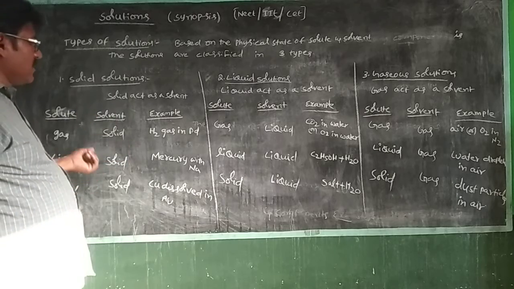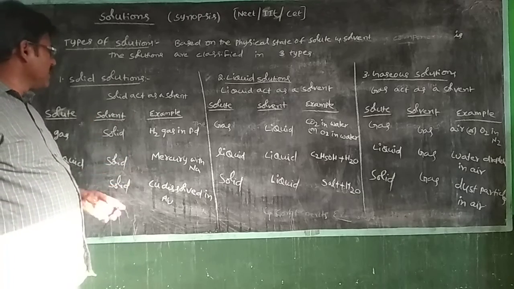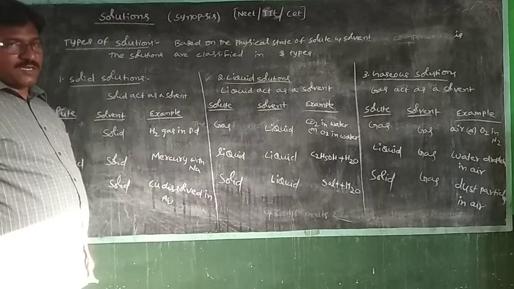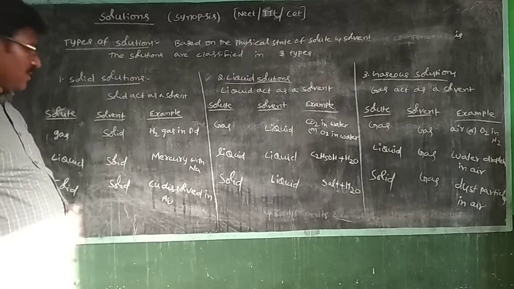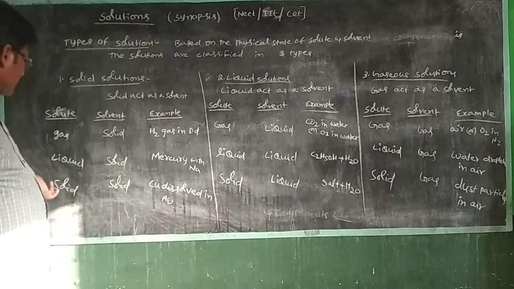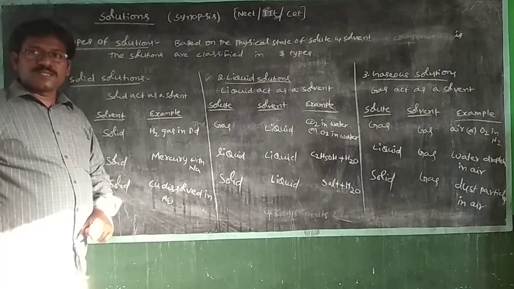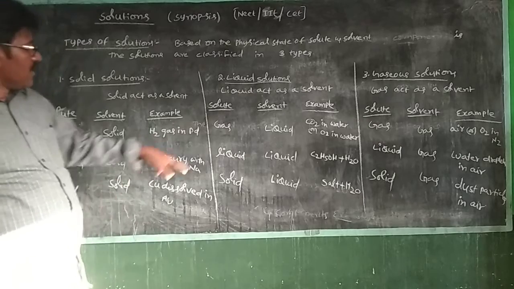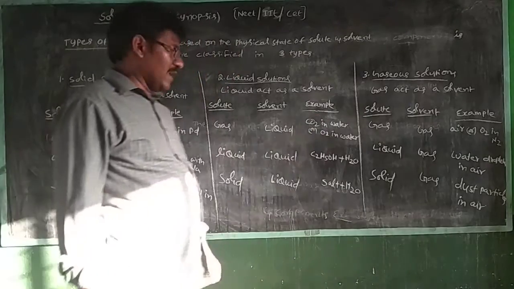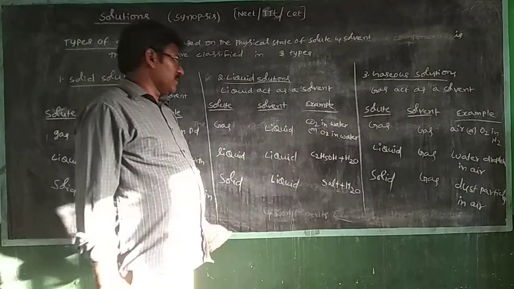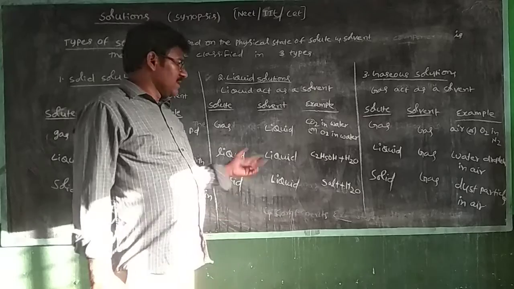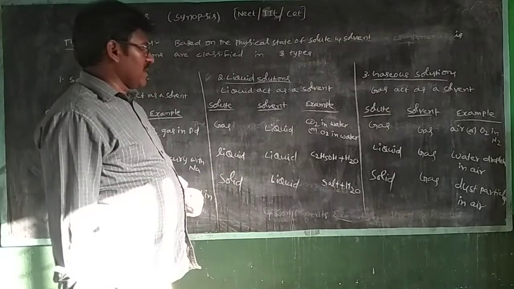These are examples for solid, gas and liquid types. In exams like NEET or any CET, simple questions are asked. Gas in solid type example is what? Hydrogen gas in palladium. Liquid in solid type is mercury with sodium. Solid in solid type is copper dissolved in gold. Gas in liquid type is CO2 in water, oxygen in water. Liquid in liquid is ethyl alcohol mixed with water. Solid in liquid, salt plus water.